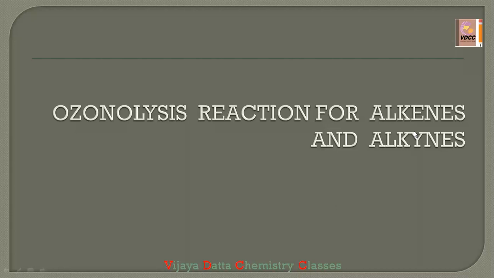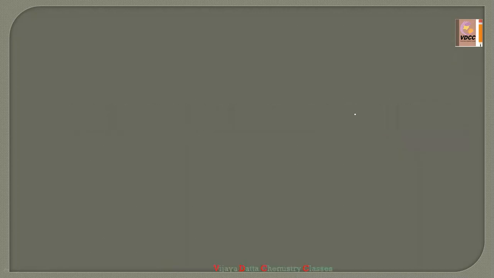This is Purnima ma'am. Today we are going to discuss the ozonolysis reaction for alkenes and alkynes. First of all, we should know what is meant by ozonolysis. Ozonolysis is nothing but addition of ozone to alkenes and alkynes. Let us see what the structure of ozone is. Ozone structure is O3, right?